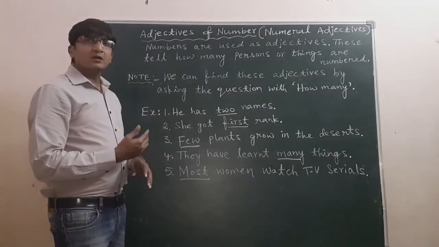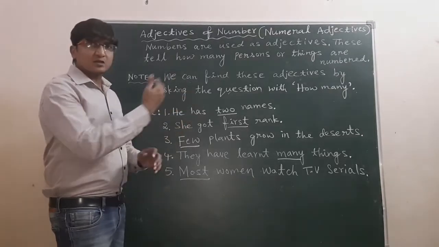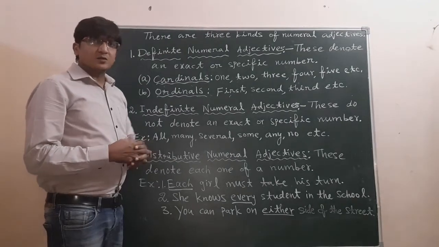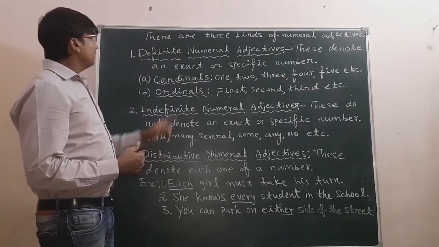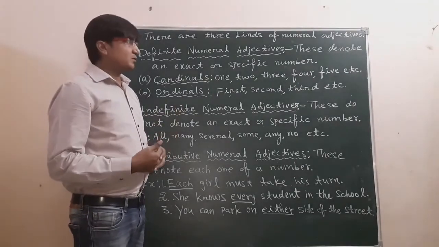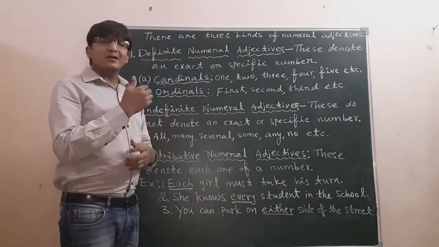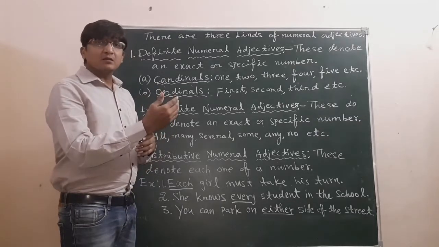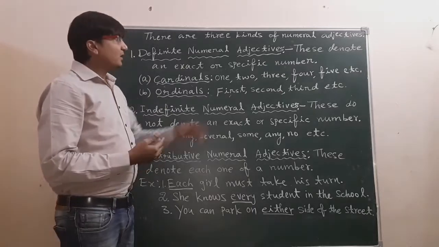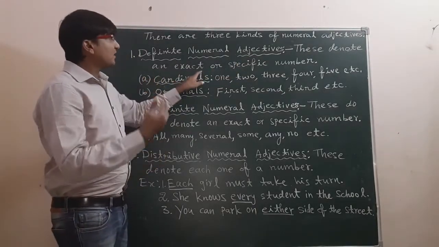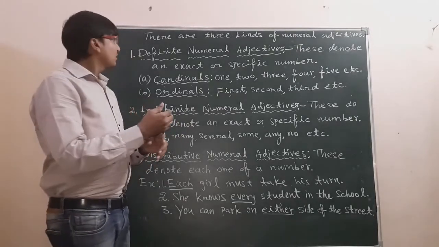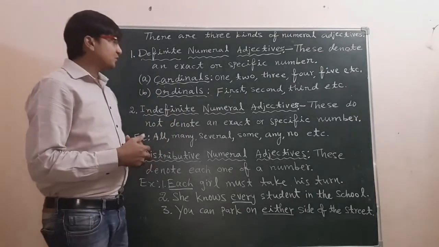Now we will learn about the kinds of adjectives of number. So there are three kinds of numeral adjectives. First one, definite numeral adjectives. What are definite numeral adjectives? These definite numeral adjectives specify or point out a specific number. These denote an exact or specific number. So that's why these are called definite numeral adjectives.